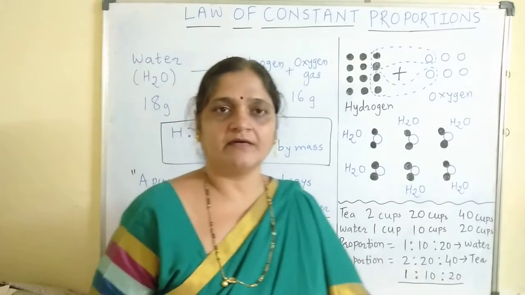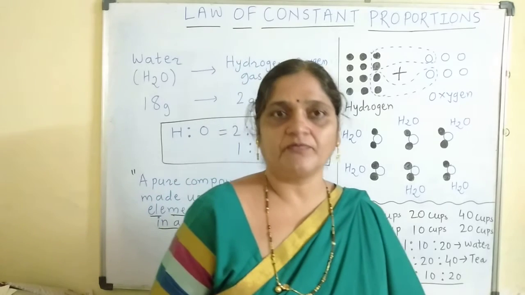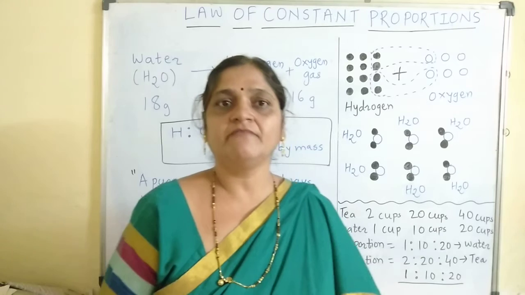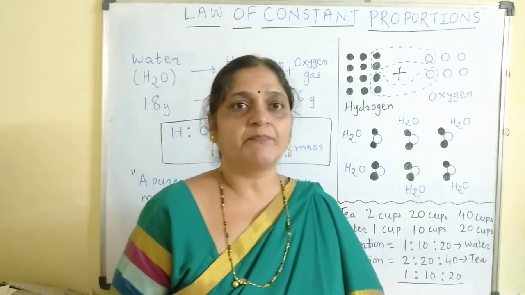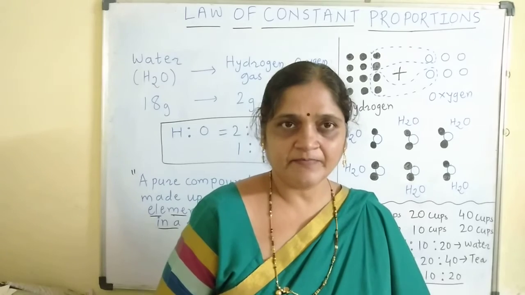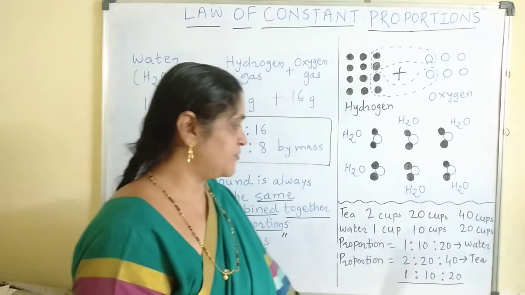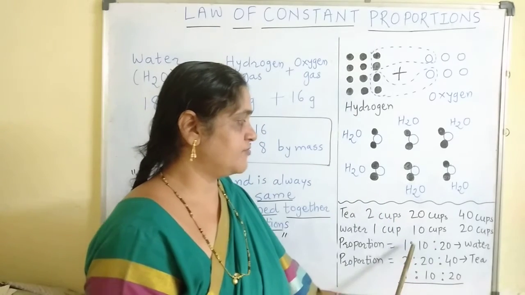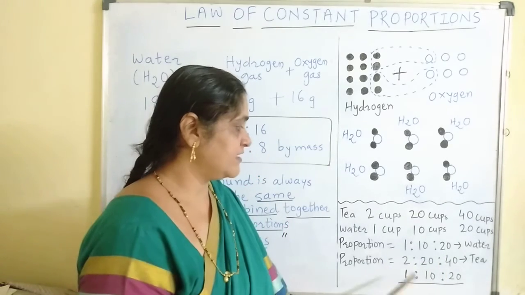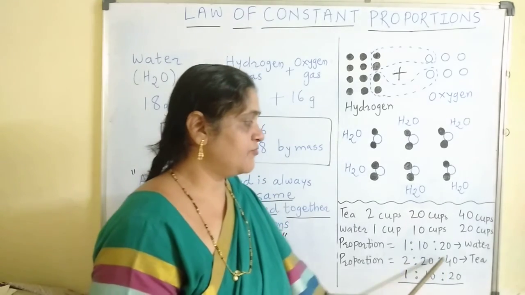Right? So here, as the number of cups of tea increases, automatically we have to increase the proportion of the ingredients, isn't it? So when we check the proportion of water, it is 1 to 10 to 20. And when we check the proportion for tea, it is 2 to 20 to 40.